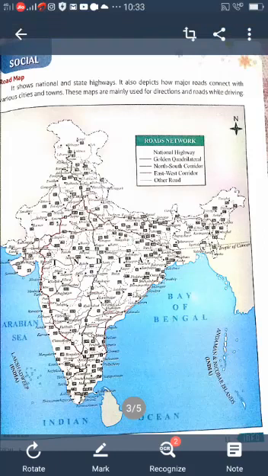So there are different types of maps. Which are the different types of maps? Road maps, physical maps, political maps and thematic maps. Understood? And also we learned how maps are more useful than globes. When compared to the globe, maps are very useful.